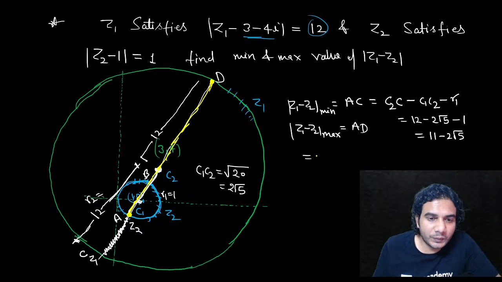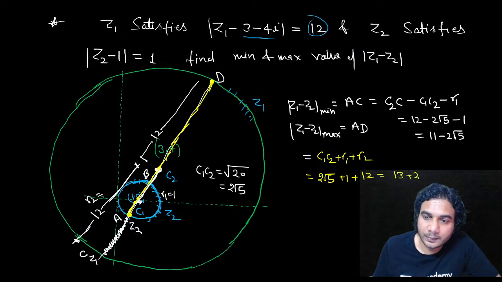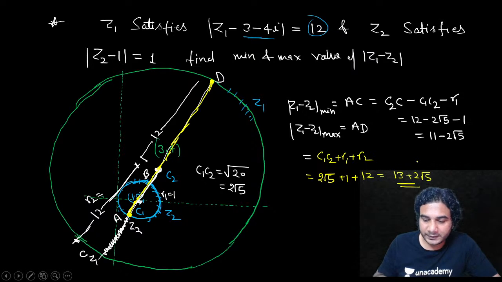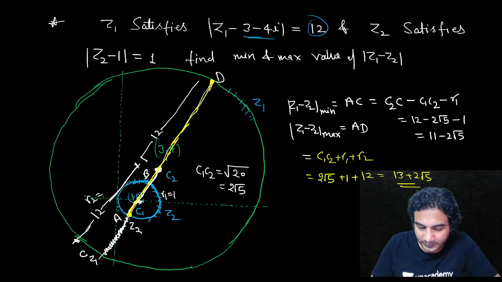So this AD is going to be the distance between centers plus R1 plus R2, C1C2 plus R1 plus R2. So this is going to be 2 root 5 plus 1 plus the other circle's radius, 12. So it is going to be 13 plus 2 root 5. All right, so that is the maximum distance. I hope it is clear.